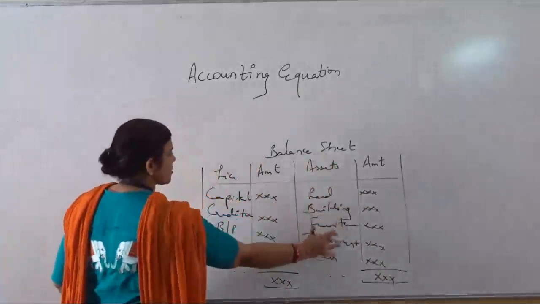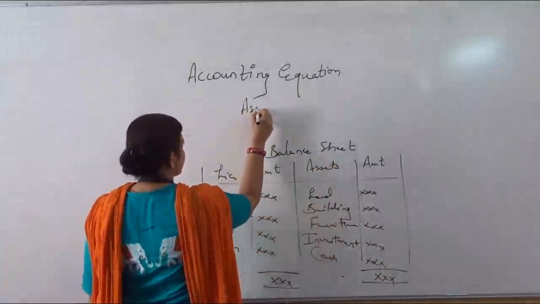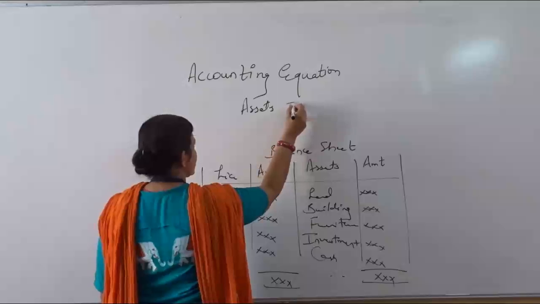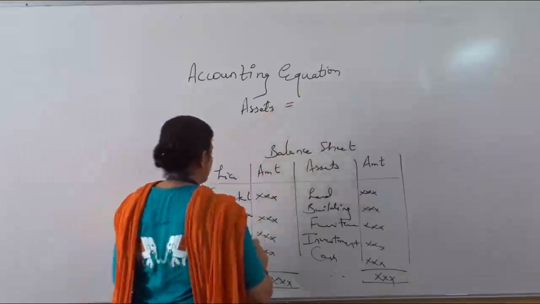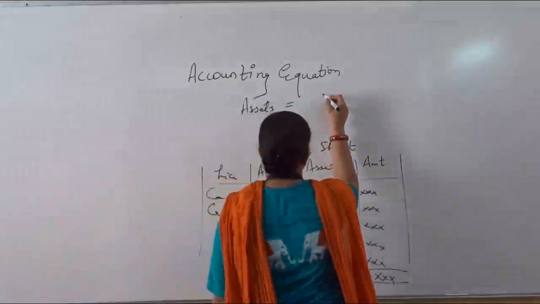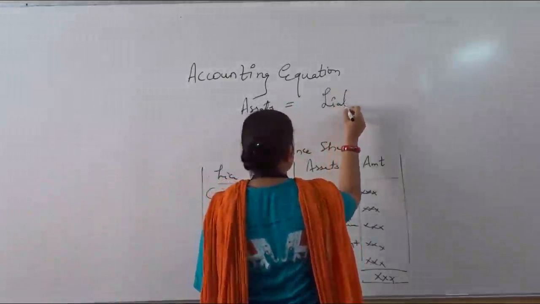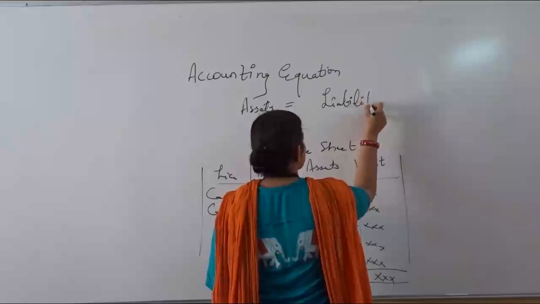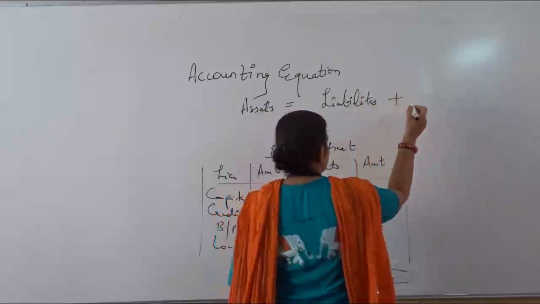Now see, what is the accounting equation? Assets is equal to liabilities plus capital.